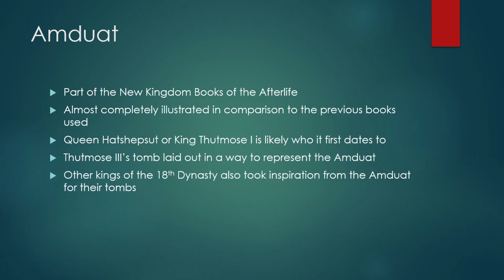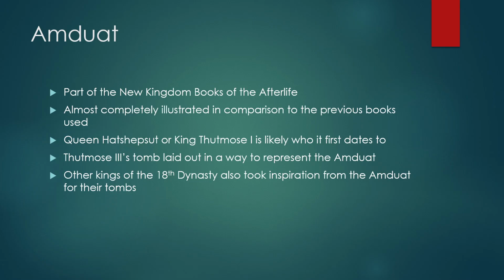And then King Thutmose III's tomb is laid out in a way to best represent the Amduat. The way he has the spells set up, it represents the 12 hours, and it starts at the head of his coffin and then ends at the foot of his coffin. So his soul would go out from the head of the coffin and come back in through the foot of the coffin.